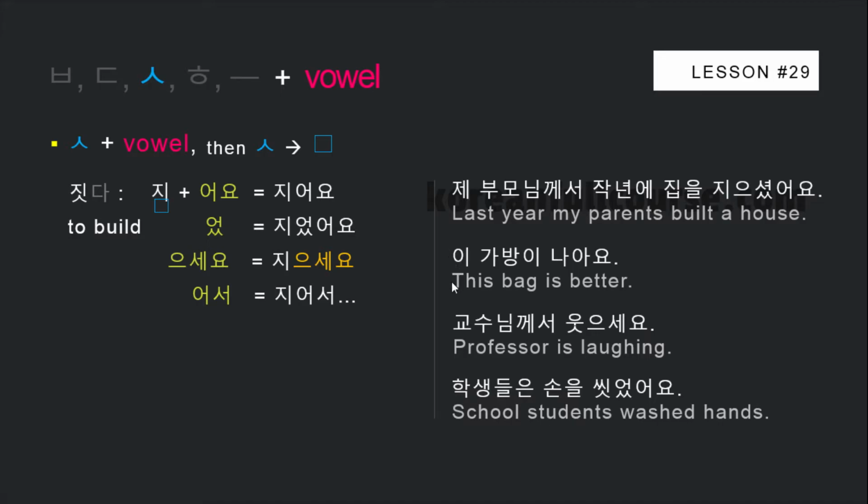이 가방이 나아요. This bag is better. 교수님께서 웃으세요. Professor is laughing. 학생들은 손을 씻었어요. School students washed hands. Here I didn't use a plural form particle 들. As I mentioned, very often the plural form particle 들 is omitted.